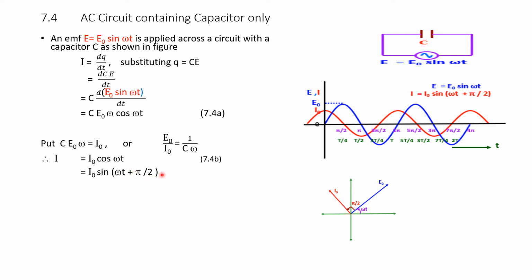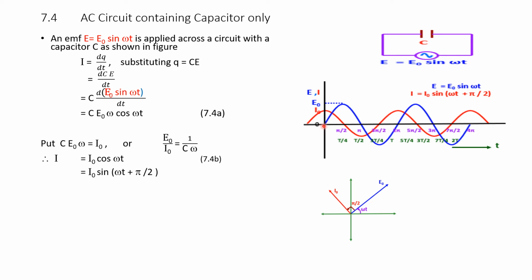That means, if you put the value of omega t equal to 0, E equals sin 0, which is 0. So, when omega t is 0, voltage is 0, whereas if you put the same 0 in the current equation, it becomes sin of 0 plus 90, sin 90 is 1, therefore it becomes I naught.